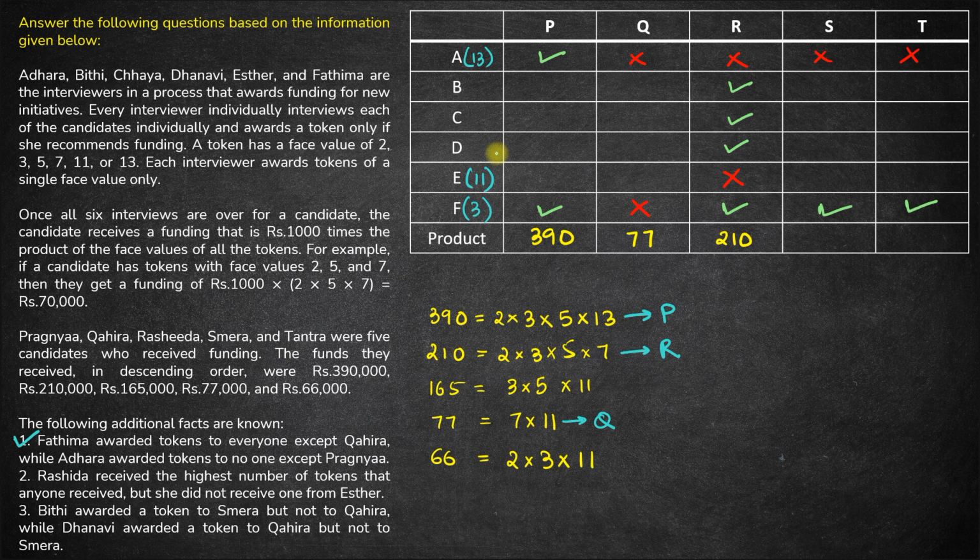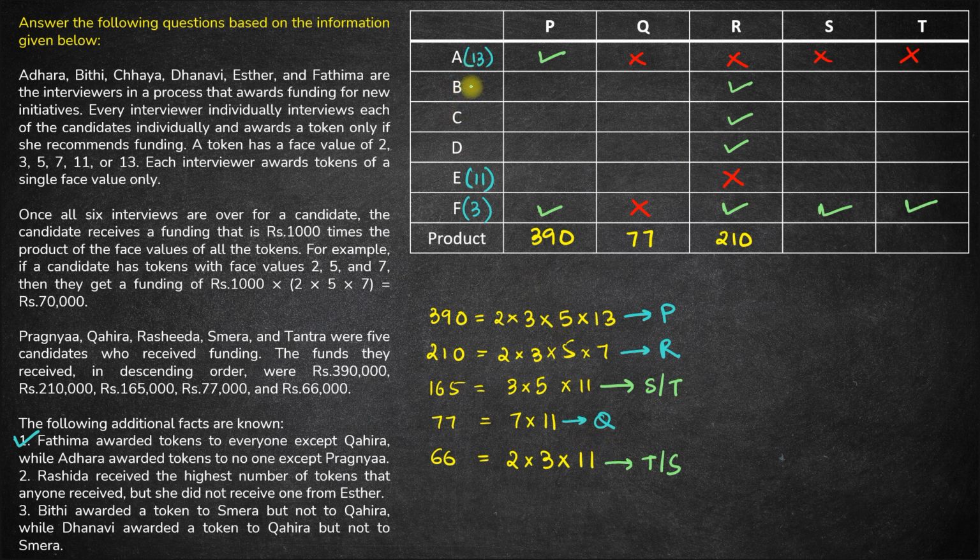Now that we know that Esther E distributes a token of 11, let's see who all receive a token of 11. A token of 11 is received by these 2 people only, and these two people definitely must be S and T only, because we already know P, Q, R. So this guy can be either S or T, and this guy will then be T or S in any order. So we'll figure that out. Okay.